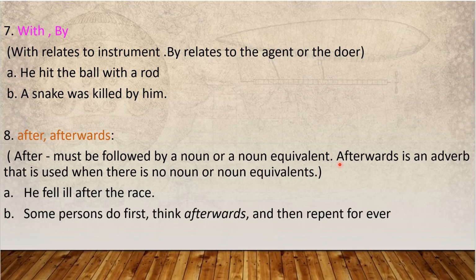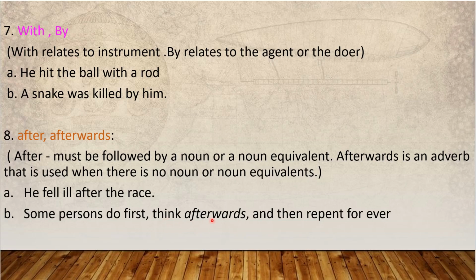Remember this, beta. He fell ill after the race. See, after we use for an earlier time. The race was already done, so we use it in the past sense. After the race, he fell ill. Some persons do first, think afterwards, and then repent forever. See, think afterwards. There is no noun after afterwards here. But in hereafter, there is a noun. An adverb is used when there is no noun or pronoun. Okay.